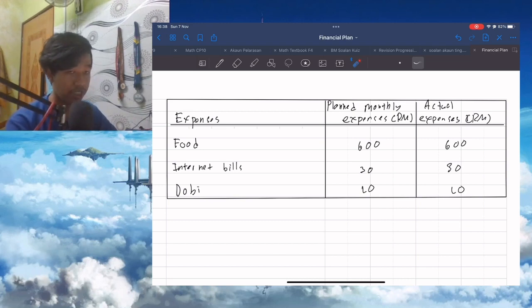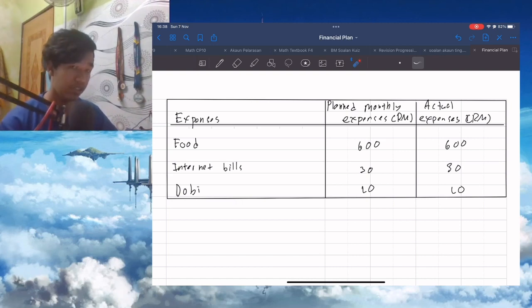And this is the internet bills, which is 30 ringgit per month. It's enough for students because we don't use that much data because there is Wi-Fi in our college.